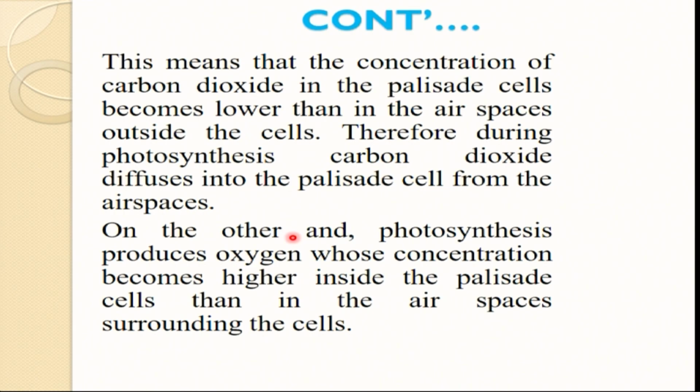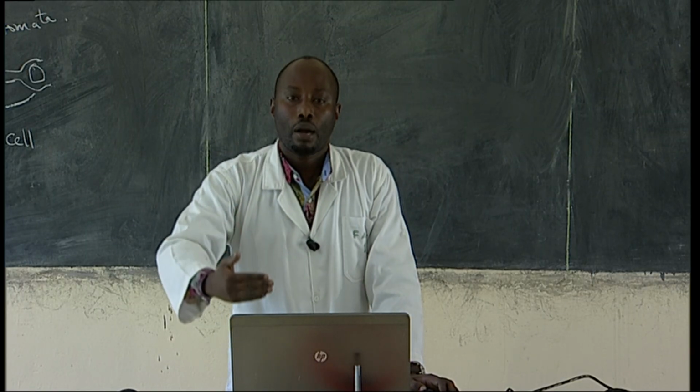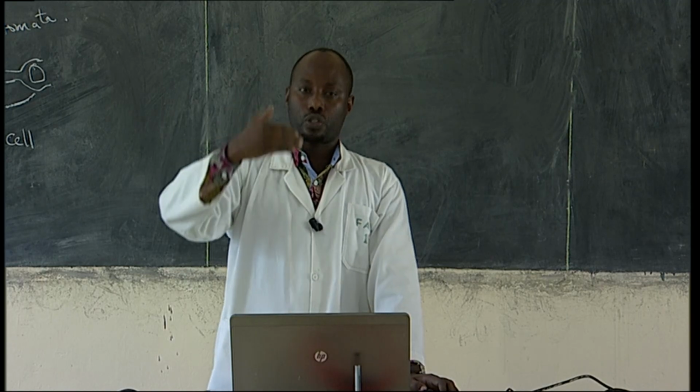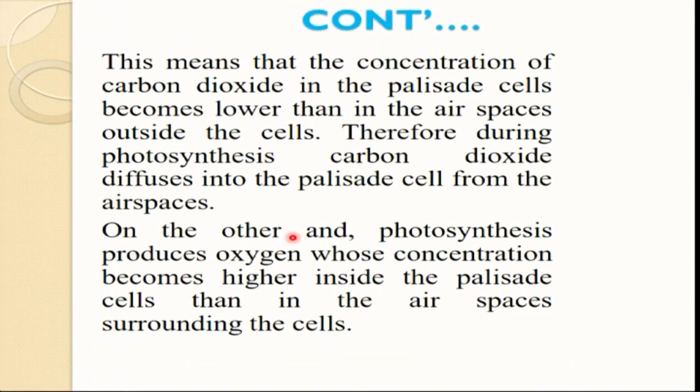Once the concentration of oxygen increases, it causes the byproduct oxygen to diffuse out into the air space, while carbon dioxide diffuses in to replace it. So a higher concentration of oxygen in the palisade layer leads to the diffusion of carbon dioxide.